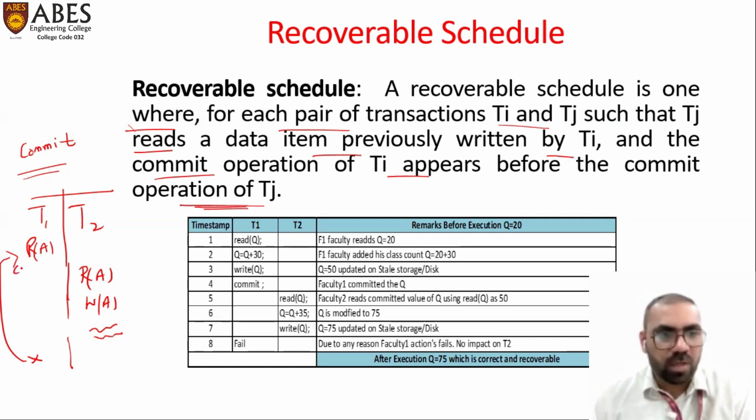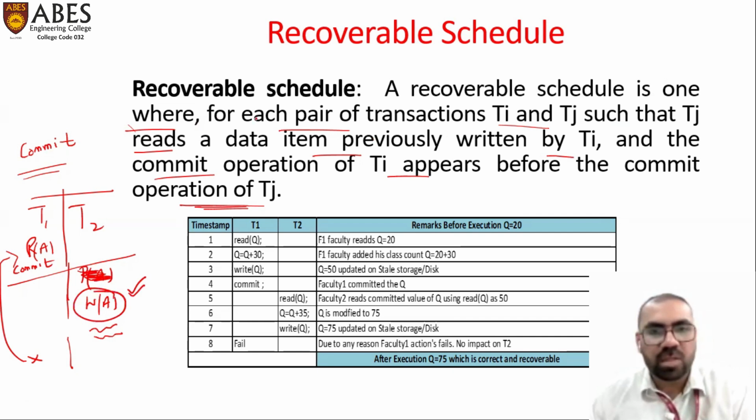So what they are saying is to put a commit, and only then can we perform the operations of the different transactions. So Tj reads after Ti, and the commit of Ti appears before the commit of Tj. Now let us see an example.